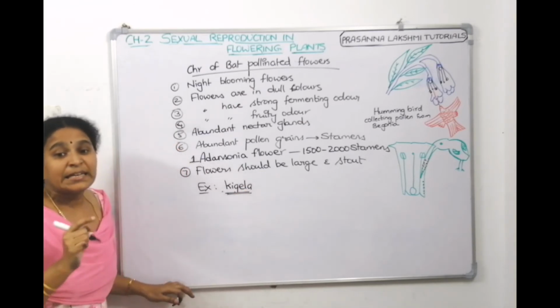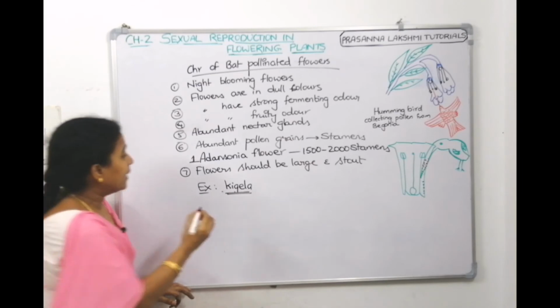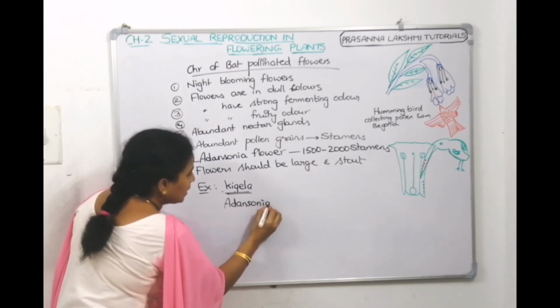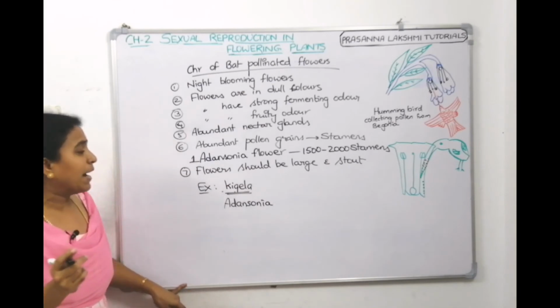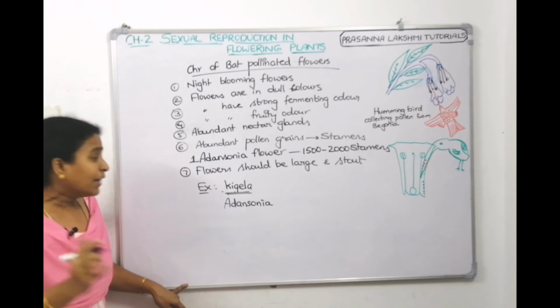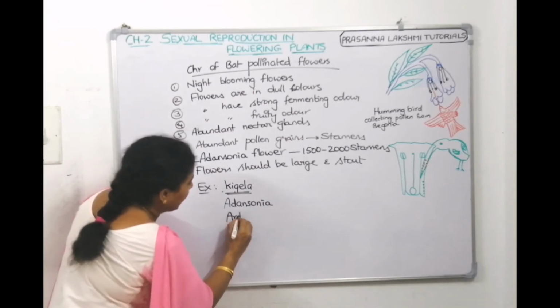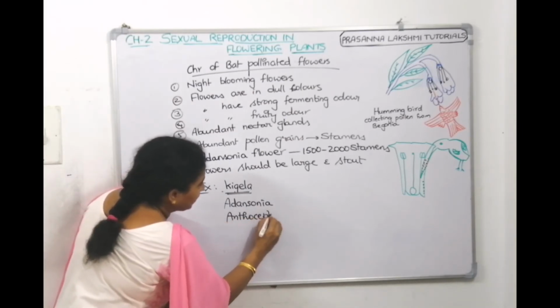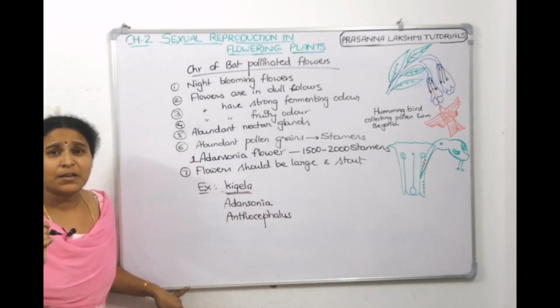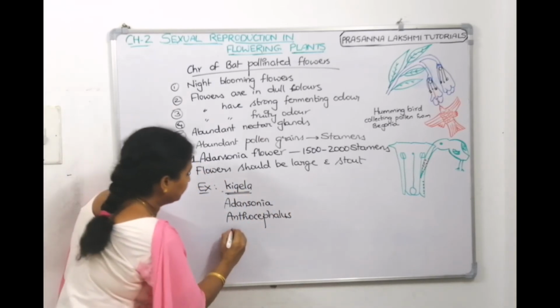One is known as Kigella, other one just now we wrote, Adansonia. Kigella is one plant which is pollinated by bats. Adansonia is another plant which is pollinated by bats. Then Anthocephalus is another plant which is pollinated by bats. And the last one is Begonia.